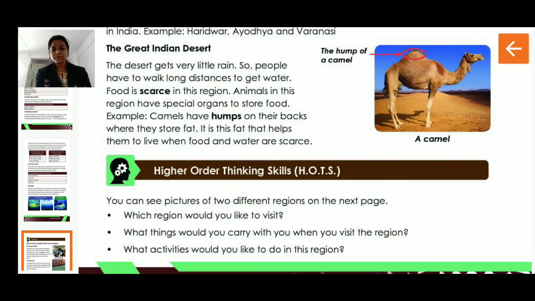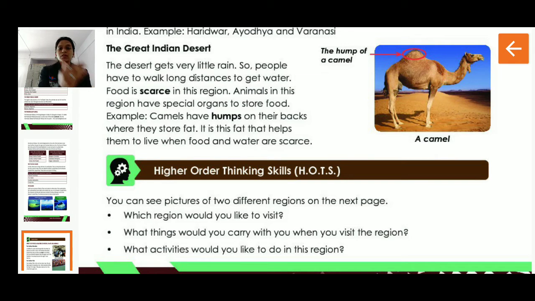It is this fat that helps them to live when food and water are scarce. So in the Great Indian Desert region, which is too hot, तो वहाँ पे बारिश बहुत कम होती है, right? So in ऐसे situations में animals के body organs थोड़े अलग होते हैं, so that they can store fats which they can use as food and water for a longer time. बहुत दिनों तक वो use कर सकते हैं.